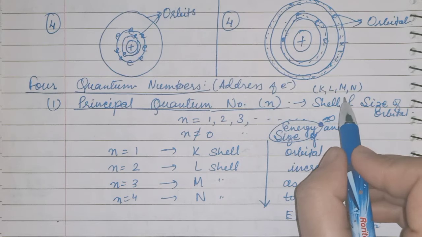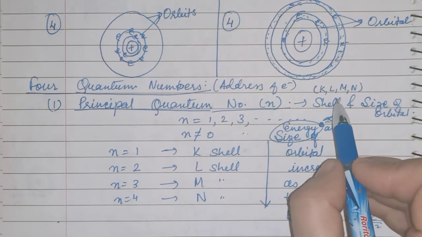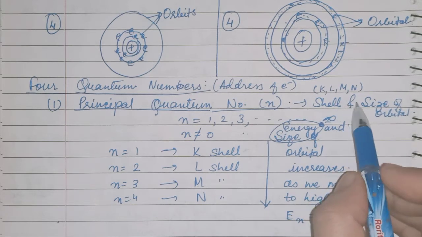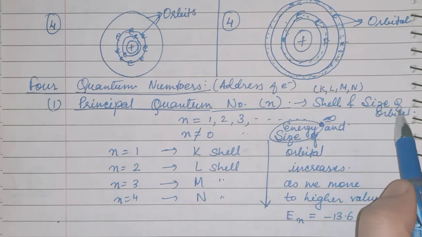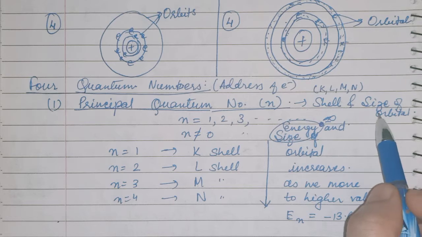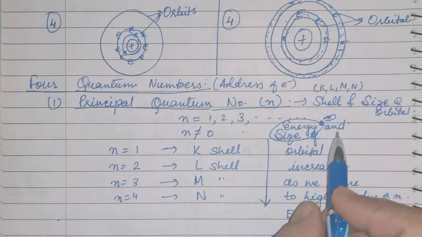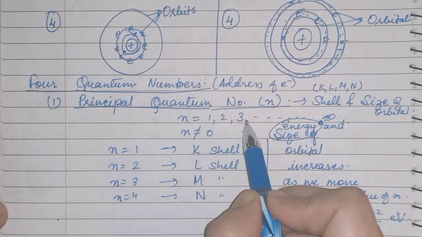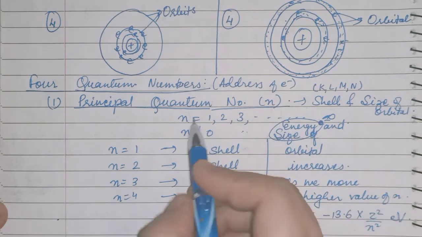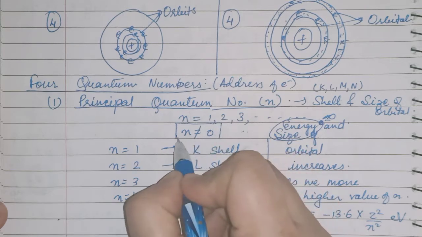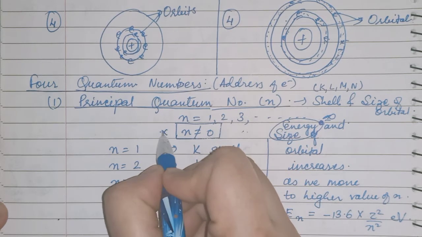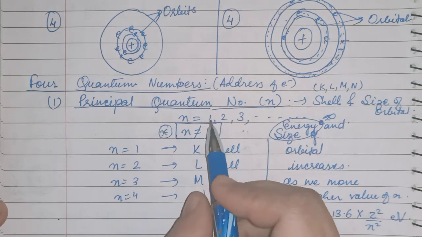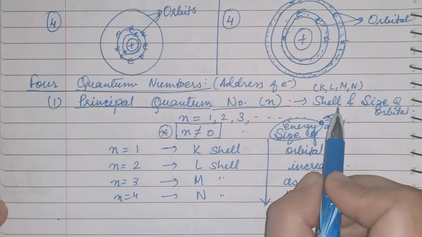These are the shells. So this n value will give you the shell, and also the size of the orbital on that shell. Okay, size and energy also. See children, the n value will start from 1, 2, 3 till infinity. It will never be 0. This point you have to remember, children: n is never equal to 0. n will start from 1, 2, 3 till infinity.